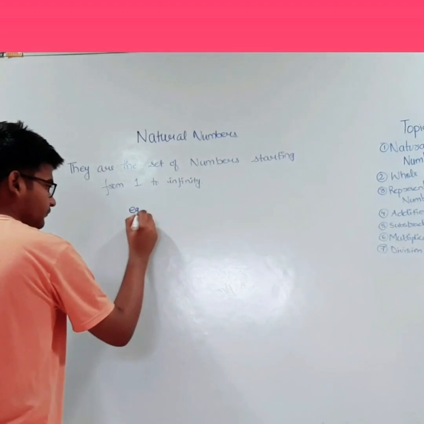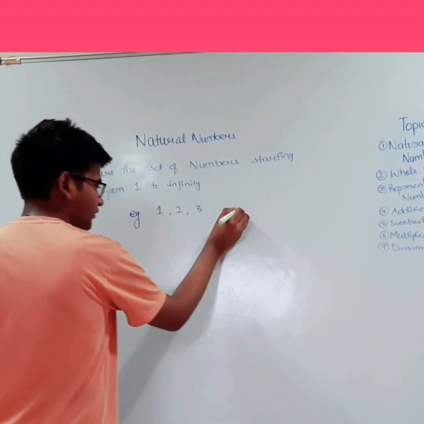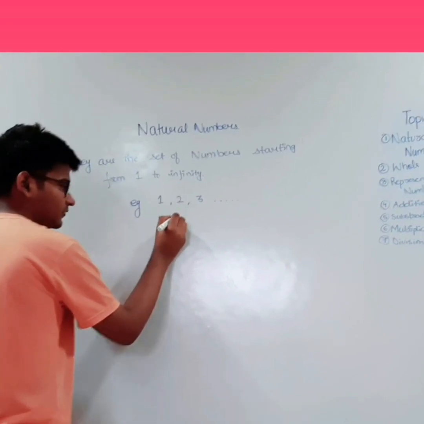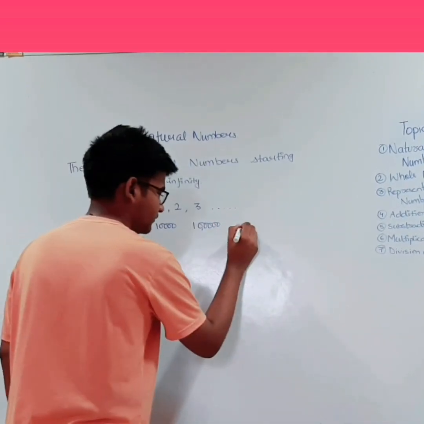Example 1, 2, 3, so on, 1000, 10,000 and so on.